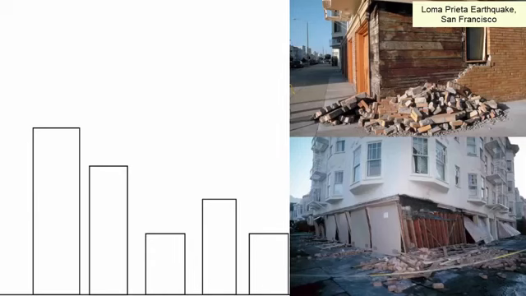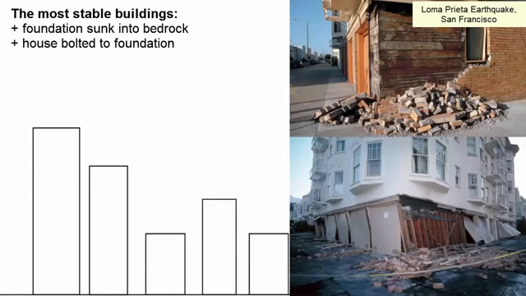In addition to the local soils, rocks, and geology, the type of building material will also impact how severely a particular earthquake is experienced by the people living in an area. Urban areas prone to earthquakes will often develop strict building codes to minimize these impacts. For example, if a building's foundation is sunk deep and solidly into the bedrock, it will move with the ground and be less likely to break apart.